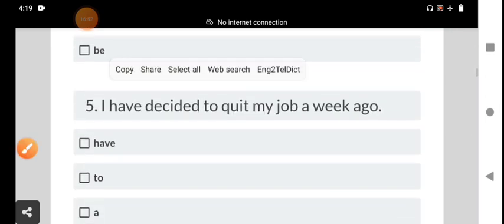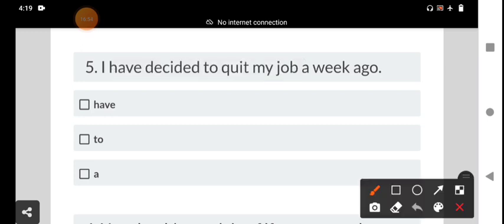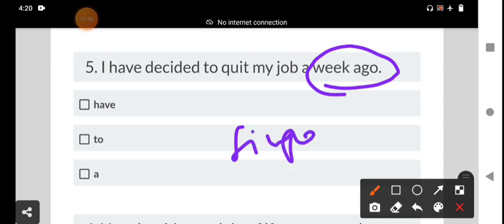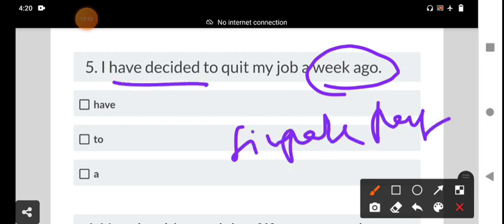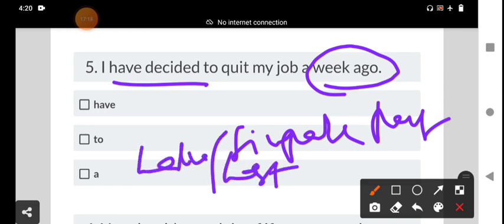And then next, fifth one is: I have decided to quit my job a week ago. A week ago is an adverb of time, used with simple past tense. "I have decided" means it is present perfect tense: have, has plus V3. Present perfect tense is used to refer to a completed action. Already one week ago, it has been completed.